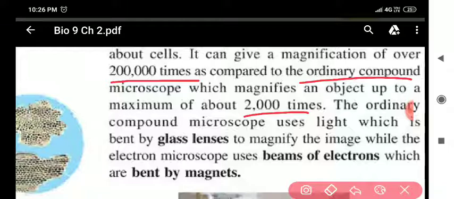Next, the ordinary compound microscope uses light which is bent by glass lenses. It means the compound microscope uses light for its functioning, and the electron microscope uses a beam of electrons. So my dear students, the compound microscope uses a beam of light, and the electron microscope uses a beam of electrons.